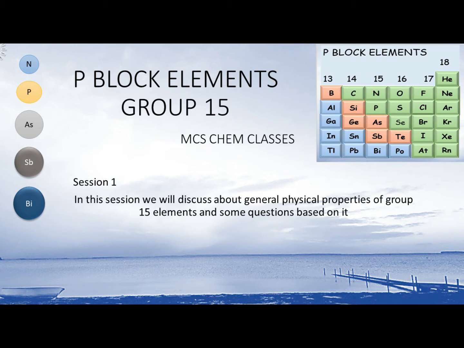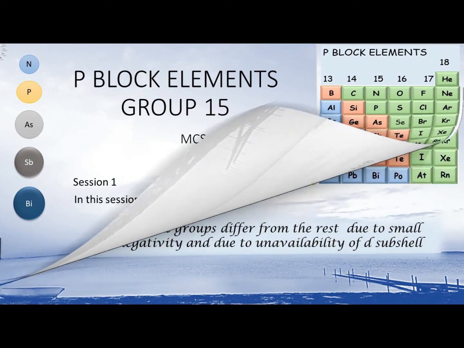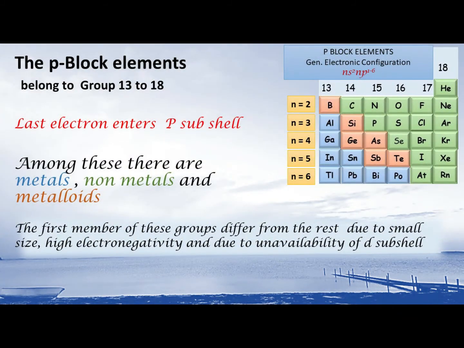Okay, so let us begin. What are p block elements? Elements whose last electron enters the p subshell are known as p block elements.